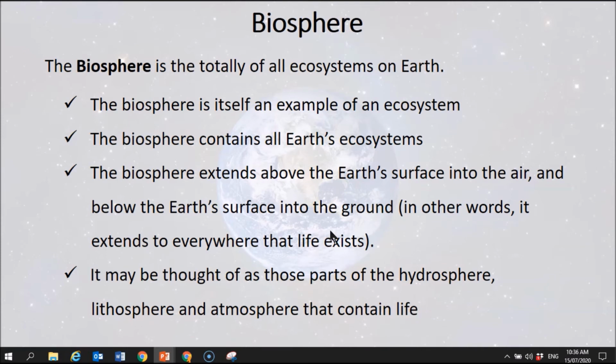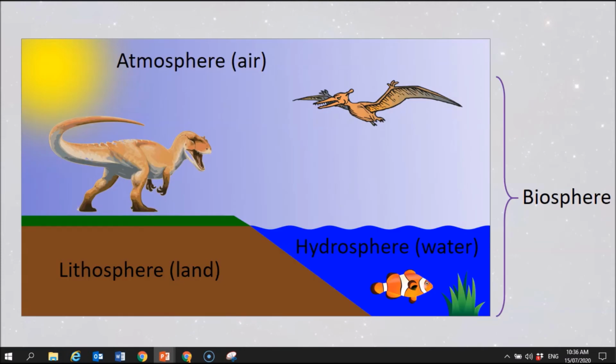So the next thing we're going to do is define hydrosphere, lithosphere, and atmosphere. And I'd like you to remember these definitions. All right, well, not really definitions, but a pictorial representation of what they are. It's very simple. The atmosphere, you know what that is. That is the totality of all the molecules that surround the planet above ground level, which is the fanciest way possible of saying the air.